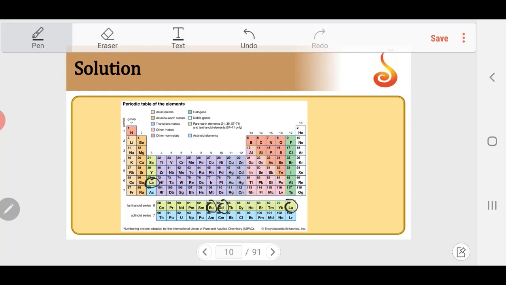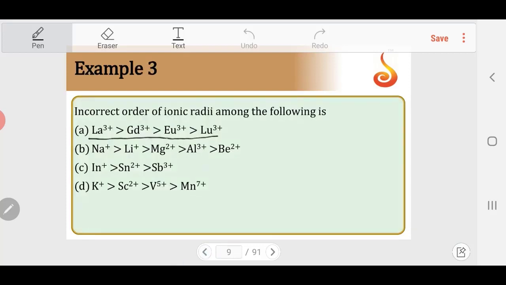A similar trend is not observed in the f block because of ineffective shielding of f orbital electrons. There is a continuous decrease in the size of lanthanides from lanthanum to lutetium. So europium should be higher in size compared to gadolinium. If you see the options, it is reversed. So europium should come first and gadolinium later. So this is the option which is wrong, but we'll go through the others also.